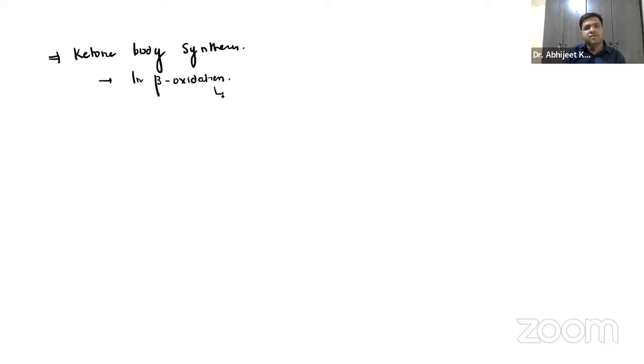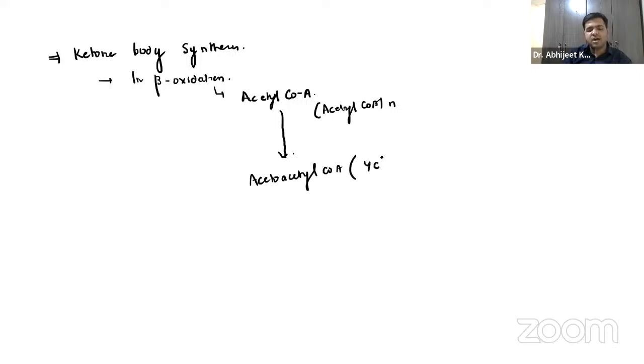In beta oxidation, we have acetyl coenzyme A. Now, this acetyl coenzyme A will be multiple, n times. What will it form? It will form acetoacetyl coenzyme A, a 4-carbon compound. Multiple acetyl coenzyme A react with each other and form acetoacetyl coenzyme A.